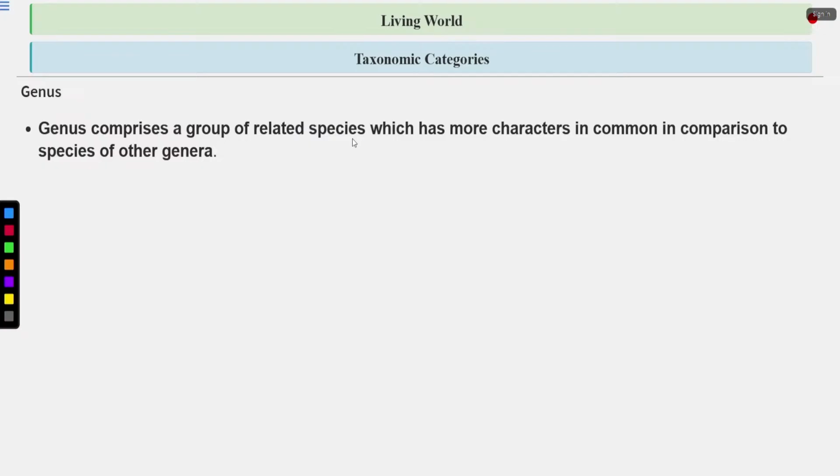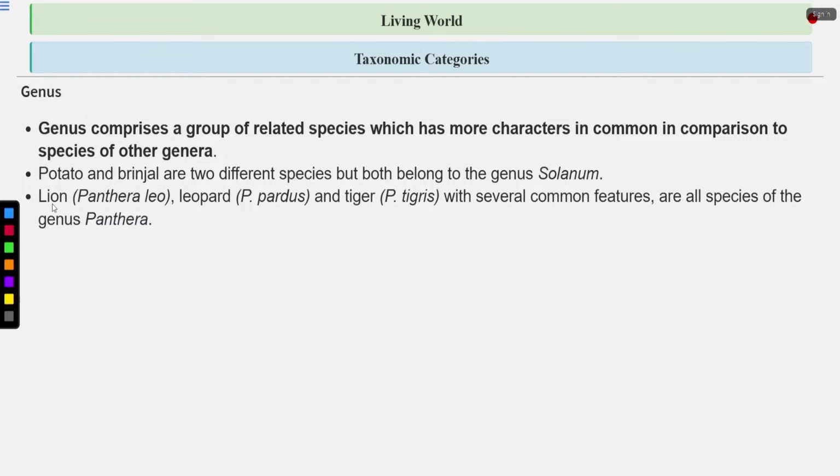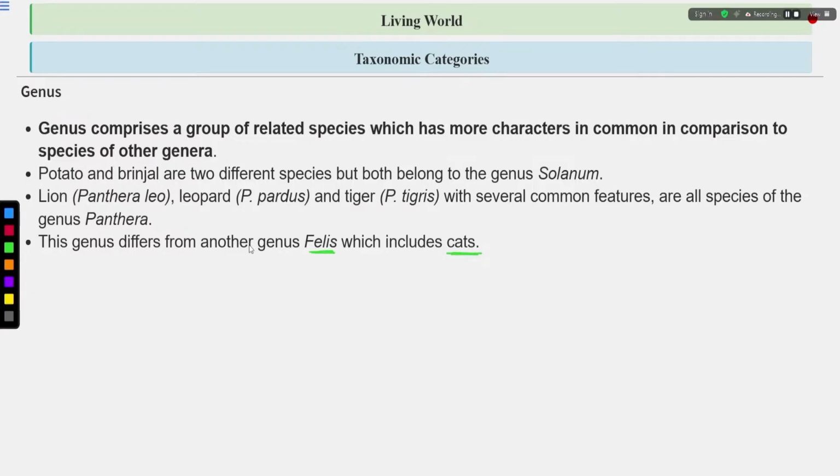Genus comprises a group of related species which has more characters in common in comparison to the species of other genera. So what is genus? It's a group of related species. Potato and brinjal are two different species, but both belong to the genus Solanum. Lion, which is Panthera leo, leopard, which is Panthera pardus, and tiger, which is Panthera tigris, with several common features, are all species of the genus Panthera. So a genus can have more than one species. This genus differs from the other genus Felis, which includes cats. So Panthera is different from another genus Felis. Felis includes cats.